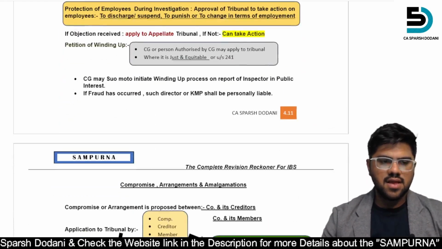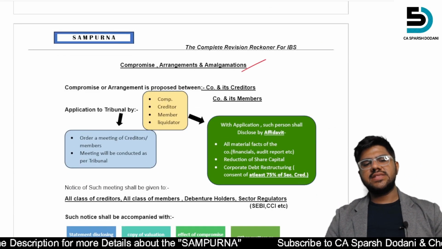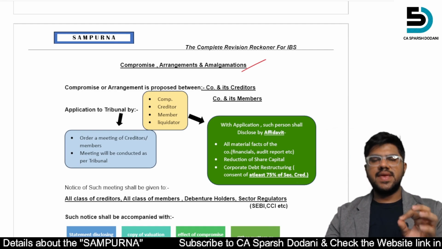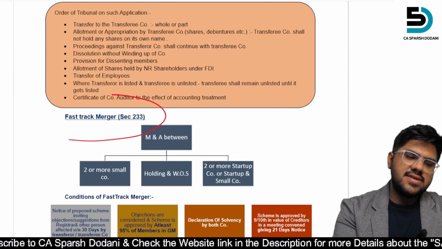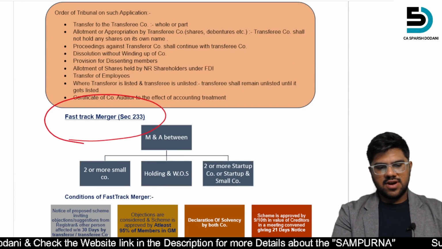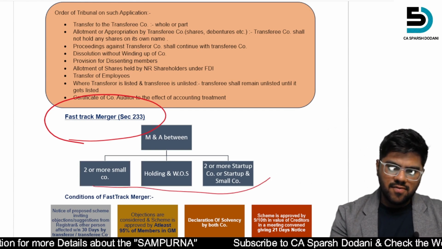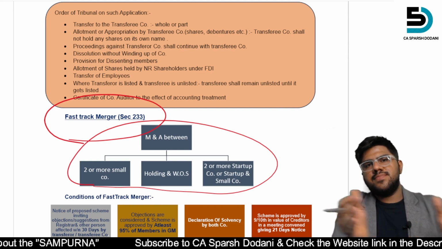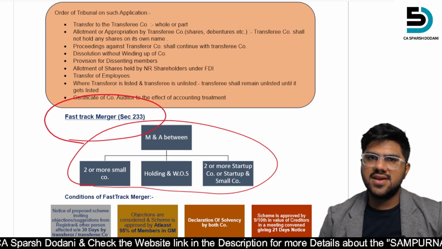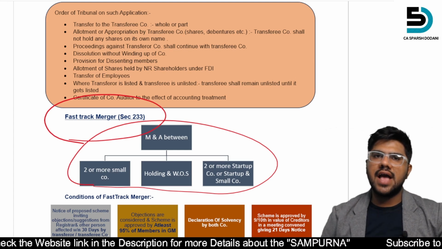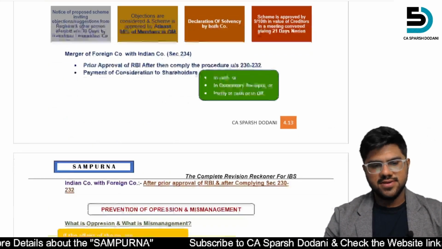Then this is the important topic: compromise, arrangement and amalgamation. In this, if I can say, the favorite topic of the institute is fast track merger. What are the conditions, what is the procedure, and between which companies can a fast track merger happen. So these are the important topics as far as this law is concerned. So fast track merger here is an A category topic.